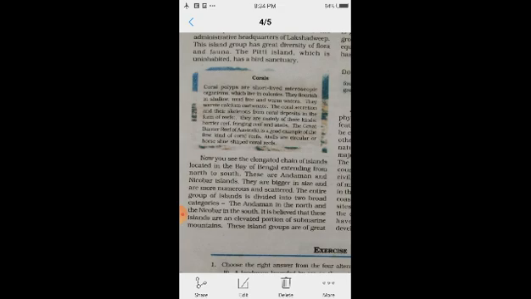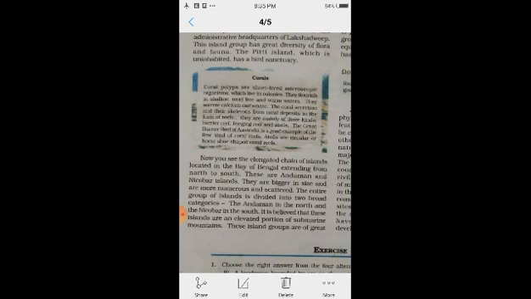Piti Island, which is uninhabited, has a bird sanctuary. What is there? A bird sanctuary. Piti Island is uninhabited, and it has a bird sanctuary.